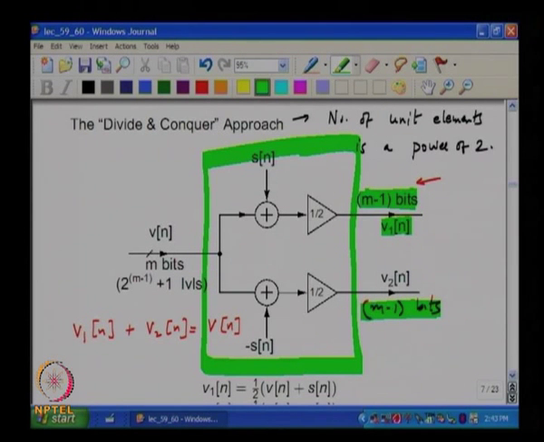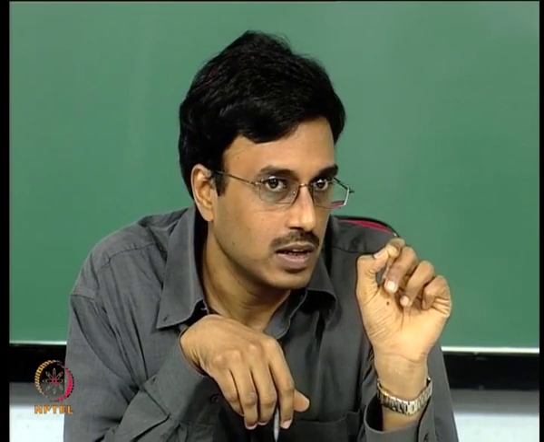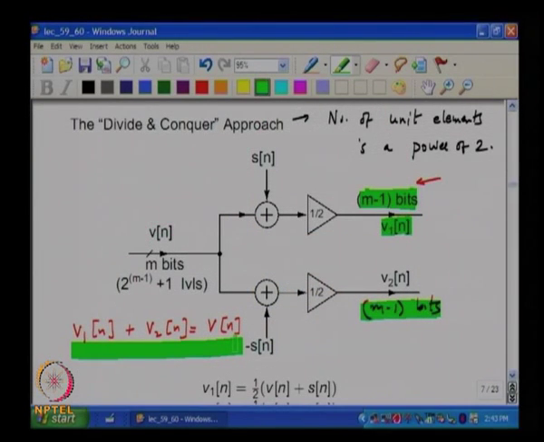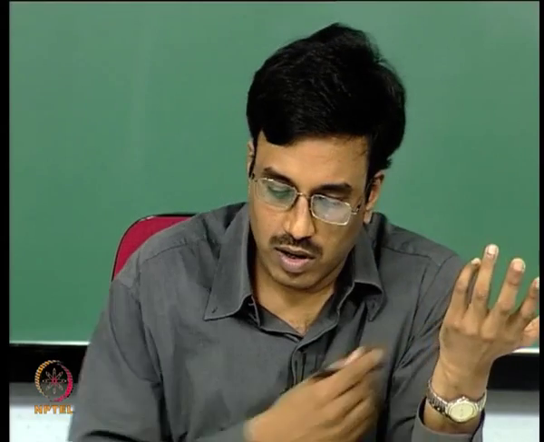Finally, when you add all the thermometer T1 through Tn minus 1, that by construction will be the same as V. You understand? Does this make sense? Alright. So if I say that I am going to split V of n into two sequences V1 and V2, where V1 and V2 have one less bit than V and the sum of them is exactly equal to V, alright. So that is equivalent to saying that